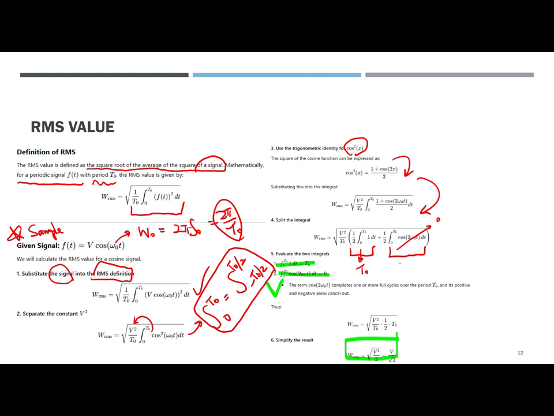Because again, the term cosine of 2 omega sub zero t completes one or more cycles over t sub zero, and the positive and negative areas cancel out. So this is why. Finally, the remaining t sub zero cancels, and we get the root of V squared over 2, that is, V over root 2. So that simplifies the answer for the RMS value.